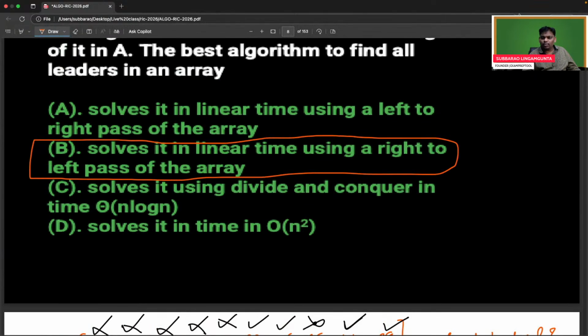Let's see how many people are okay with this. Rajavardhan is saying, how are you, sir? Yeah, Rajavardhan, I am fine. How are you?